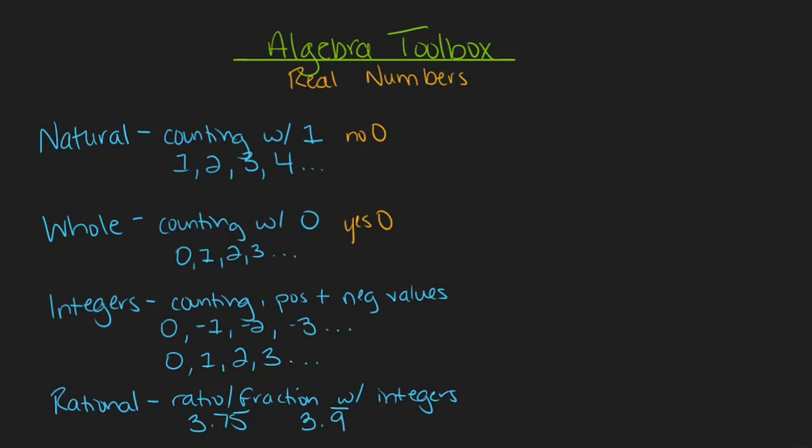On the flip side of rational numbers, we have irrational numbers. These are numbers that cannot be expressed as a fraction using integers in both the top and the bottom. So they can be fractions, but they're not going to use integers in both the numerator and denominator.